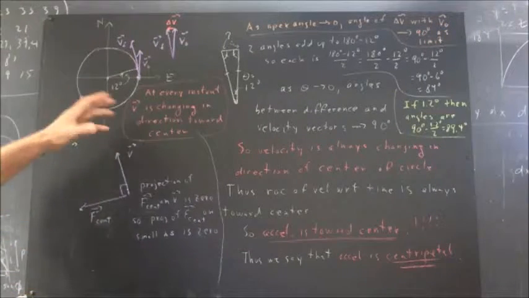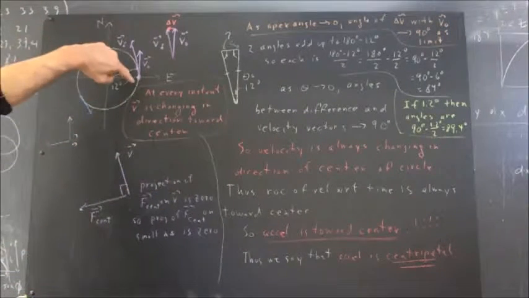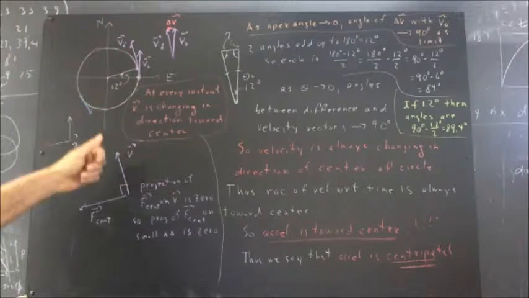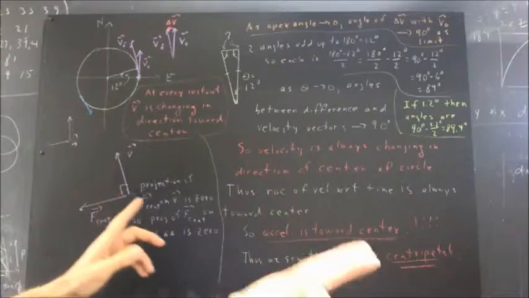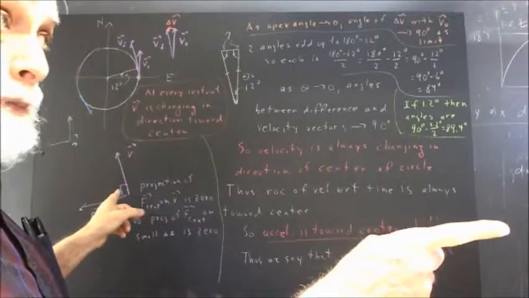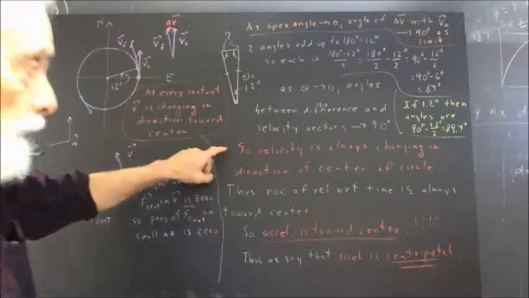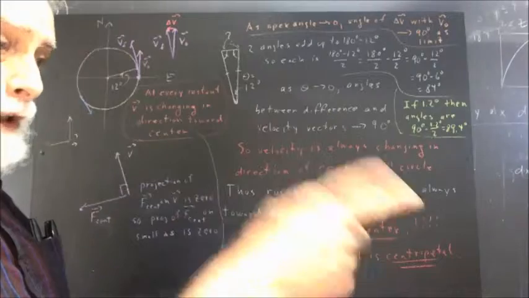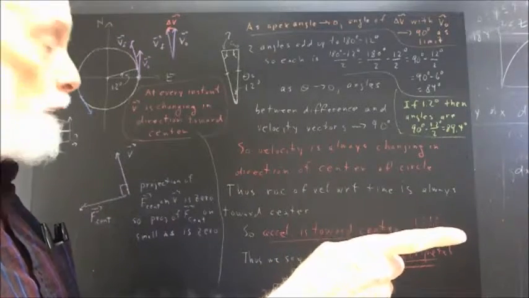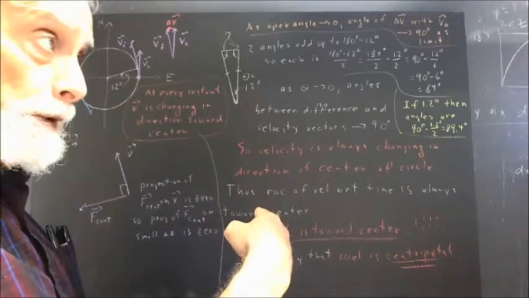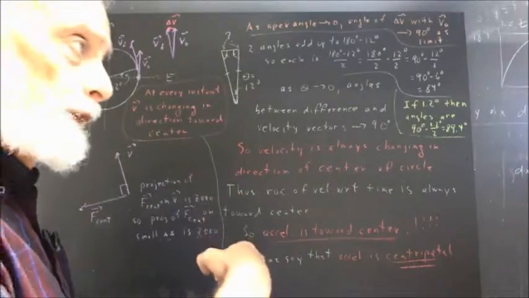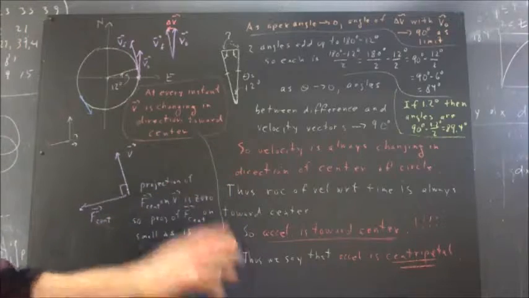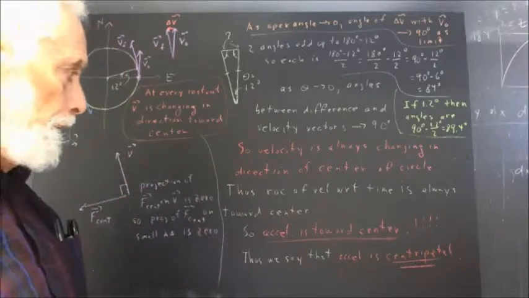Okay, we've at least seen a pretty good argument that tells us that the velocity as we move around a circle at constant speed is always changing in the direction perpendicular to the direction in which we're moving. Velocity is always changing in the direction of the center of the circle, and since we're moving tangent to the circle, the velocity change is perpendicular because the direction toward the center is perpendicular to the direction of the tangent. The direction of the radial line is perpendicular to that of the tangent.